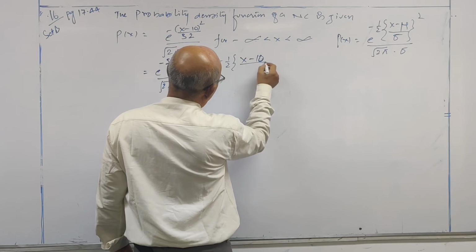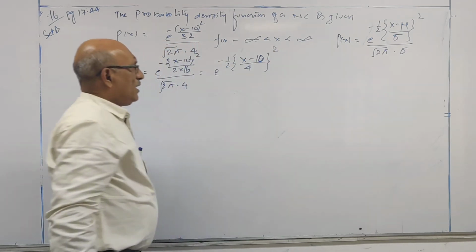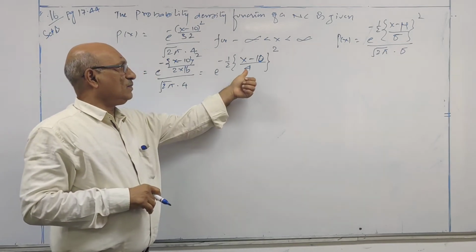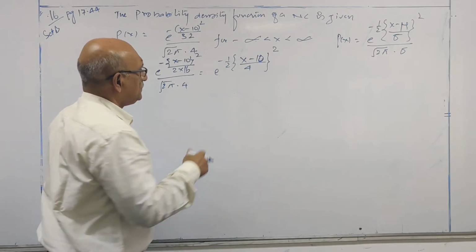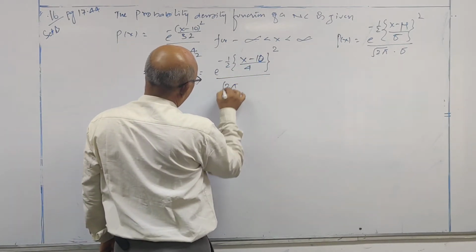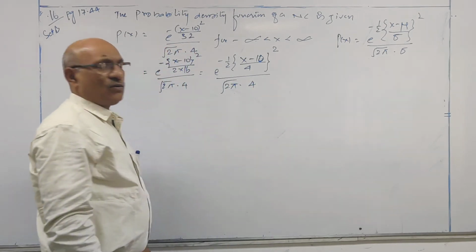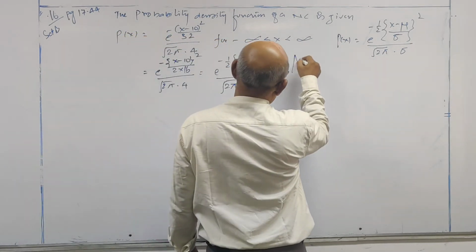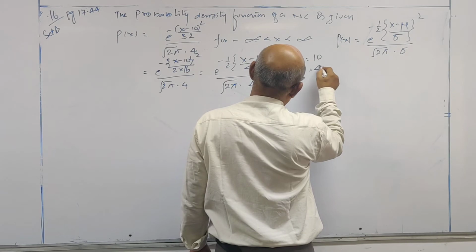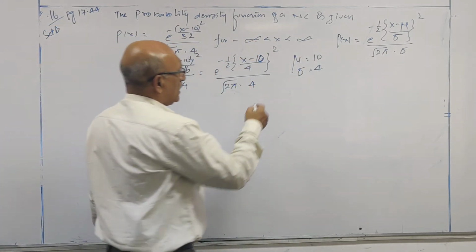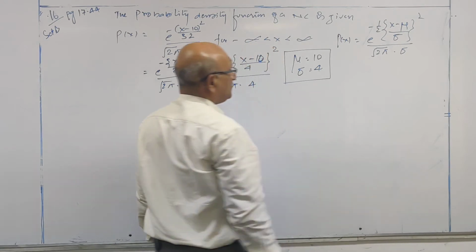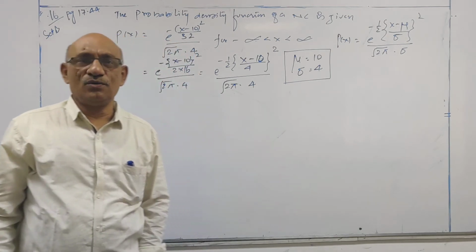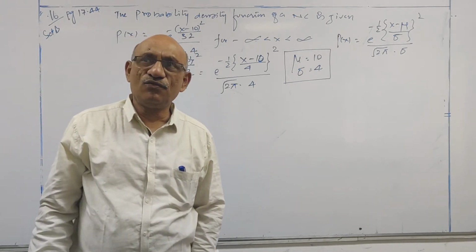When I take 16 inside the brackets, first I have to take the root of it. So 4. So take 4 inside, then it is squared, divided by 2 pi under root into 4. Now compare these two. These are in standard format. So the two parameters of the normal distribution are: mean is equal to 10 and standard deviation is equal to 4.